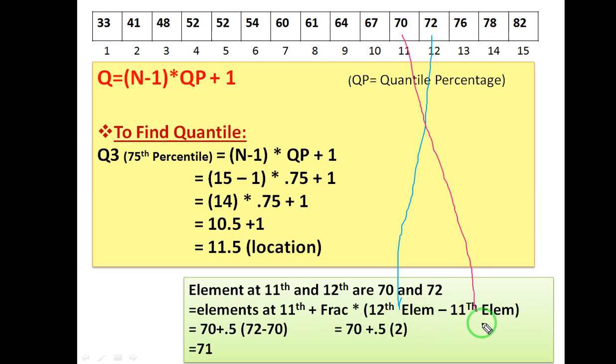So it will calculate this first. 72 minus 70, it will be 2. So 70 plus 0.5 into 2, the output is 71. So 71 is your third quartile or the third quarter. So now we have all three quarters, quarter 1, quarter 2 and quarter 3. So this is how we will generate all the quarters.